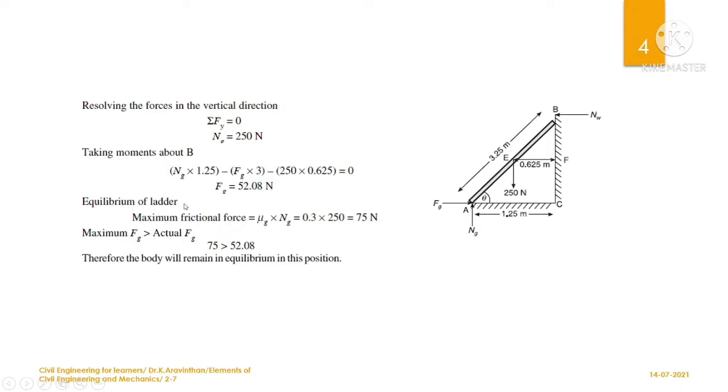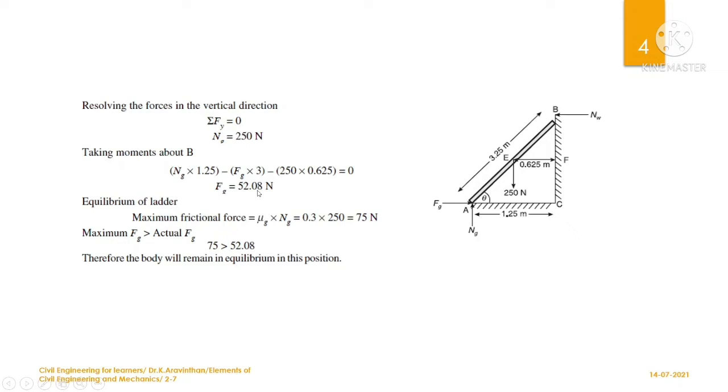As I have mentioned earlier, mu g into NG is the equilibrium component, and if you want to find that, you can multiply 0.3 into 250, it will be 75 Newton. Since the equilibrium force is higher, up to 75 Newton of frictional force this ladder system can handle. So what is the force which is acting here? 52.08.